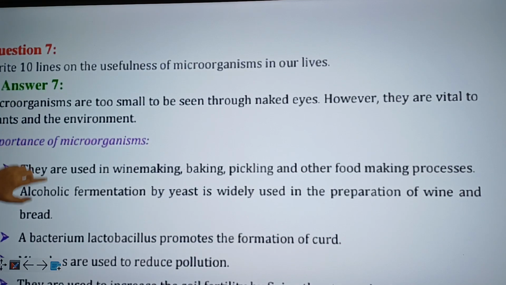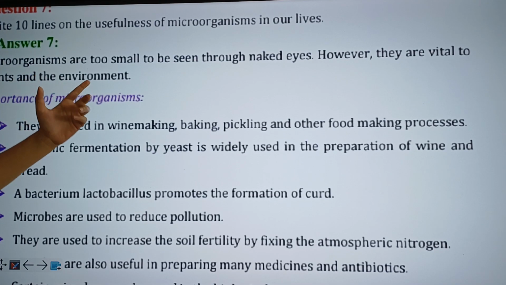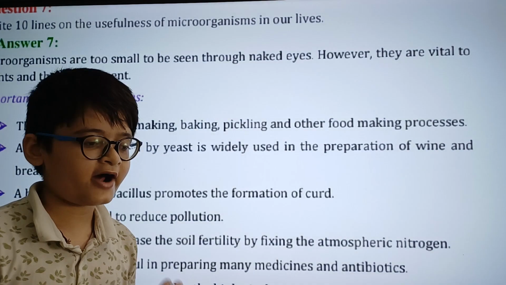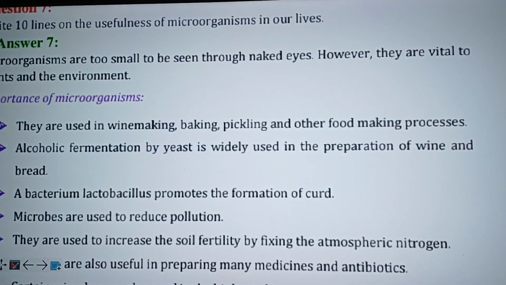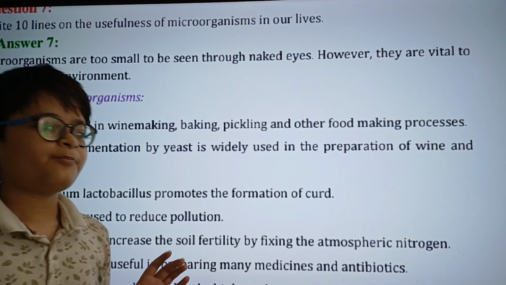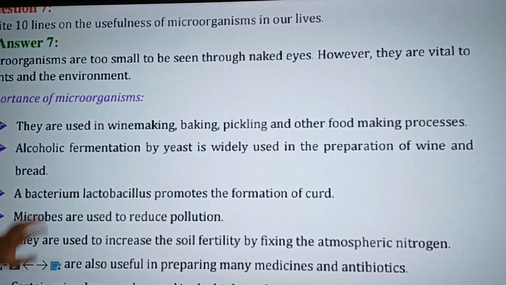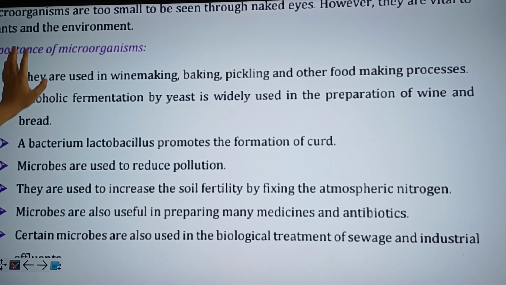And the answer 7. Microorganisms are too small to be seen through the naked eyes. However, they are very vital to plants and the environment, meaning that they are very useful for our plants and environment. And without microorganisms, we probably wouldn't even be able to live. Alright? And here are the reasons why. Here are the importance of microorganisms.